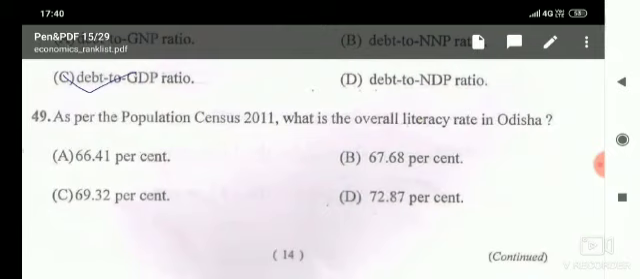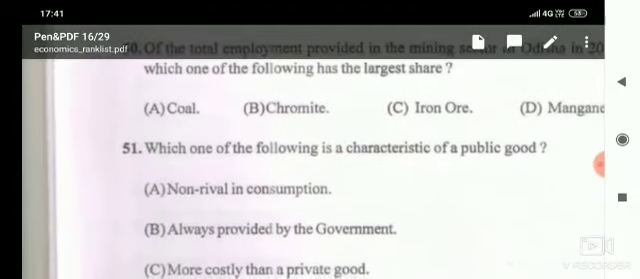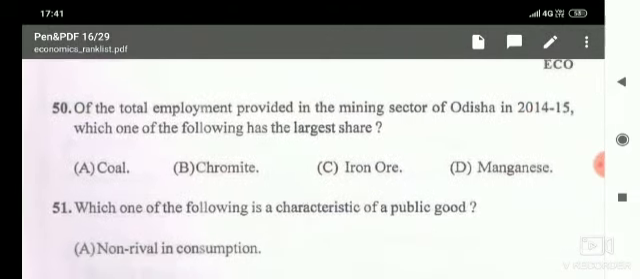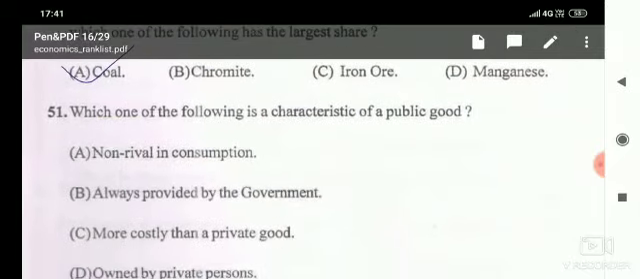And the next one, as per the population census 2011, what is the overall literacy rate in Odisha? According to the 2011 census, the literacy rate of Odisha was 72.87. So option D is the correct answer. Then, of the total employment provided in the mining sector of Odisha in 2014-15, which one of the following has the largest share? And here coal provides the largest share of employment in Odisha.